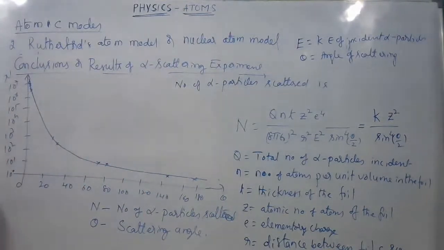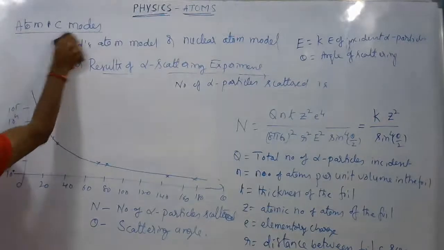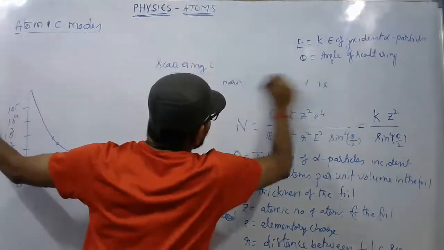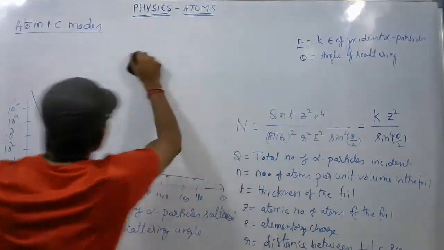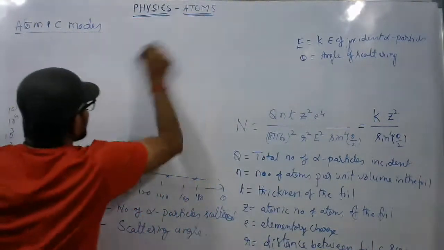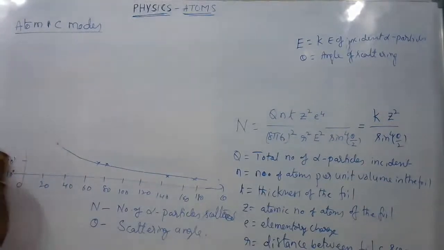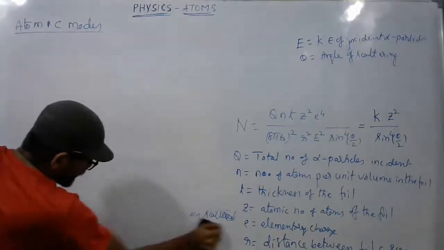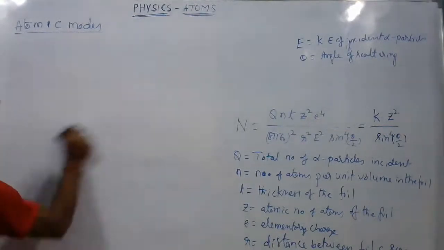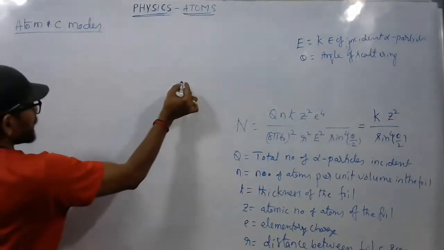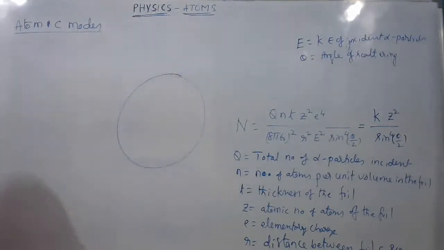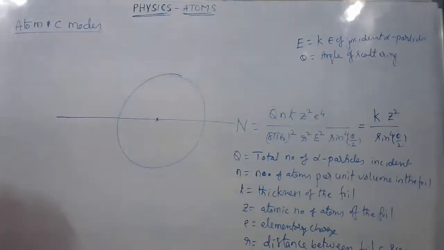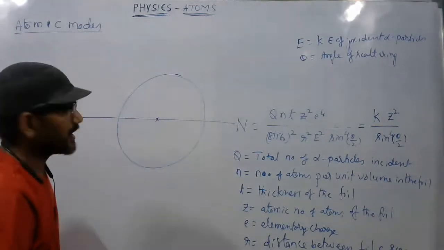So one more point related to this experiment is what they have concluded based on some observation. It is observed that when alpha particles are traveling, let's draw this atom once again. This is a line passing through the center, the center of the nucleus.